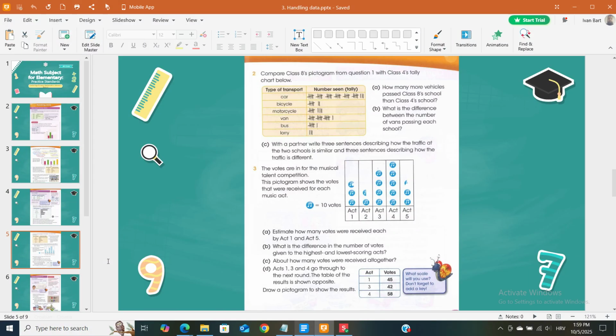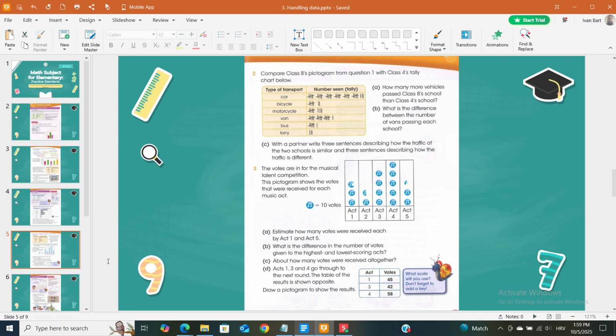This pictogram shows the votes that were received for each musical note. Musical note, music act. Musical note, 10 votes. Act 1, 2, 3, 4, 5.